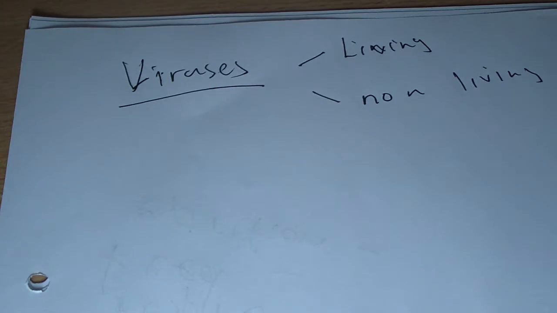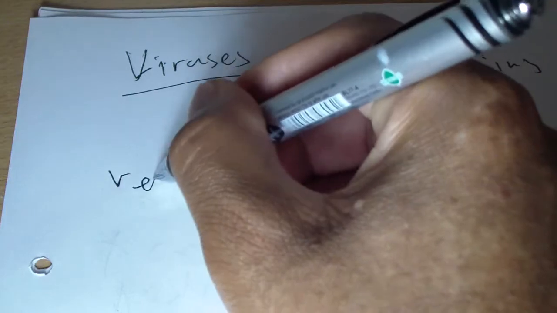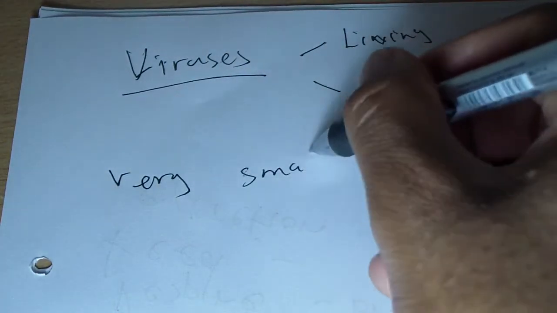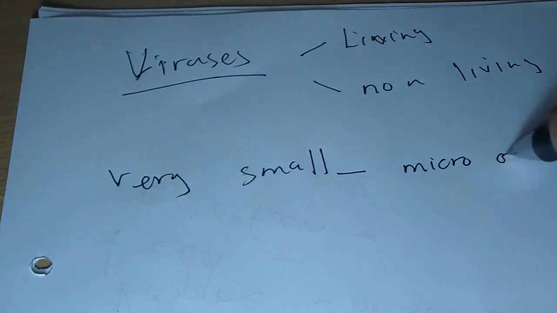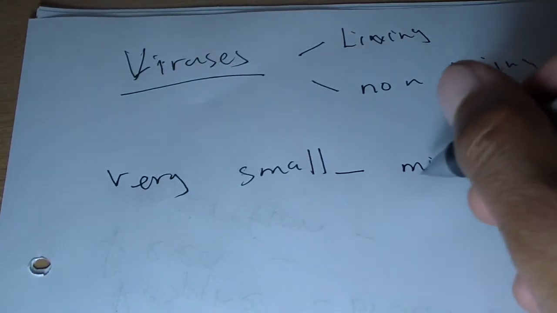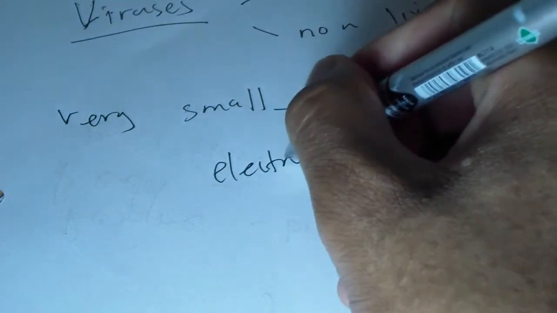The second thing we need to understand about viruses is that they are very small. For that case we call them microorganisms, which means we can only see them under the use of a microscope. For us to view what is happening with the viruses, we need to use a very powerful microscope. We cannot see them with our naked eye. So normally we use the electron microscope for these ones.